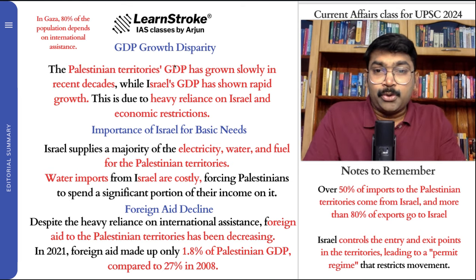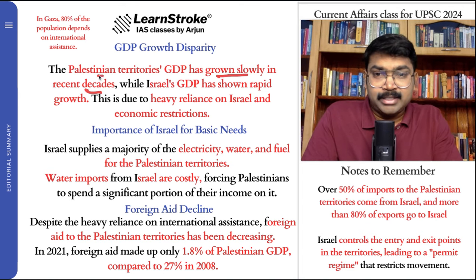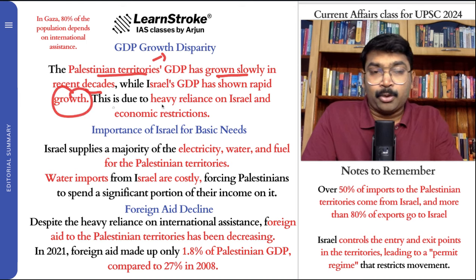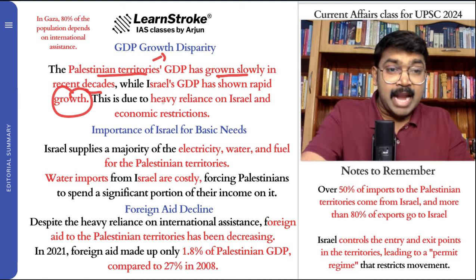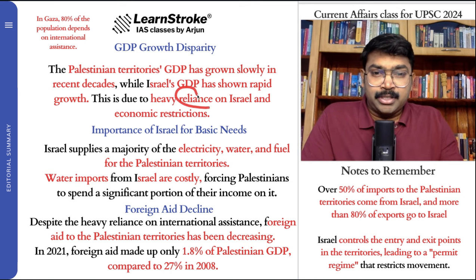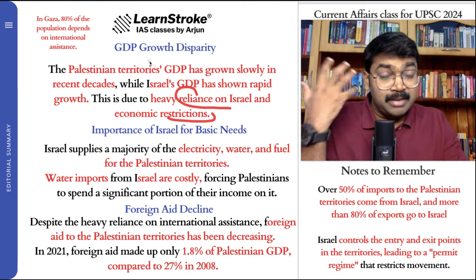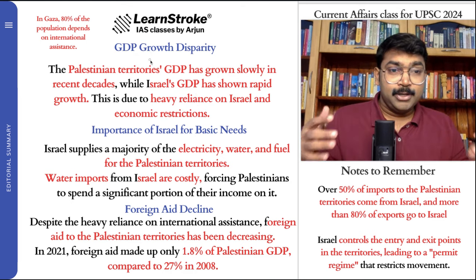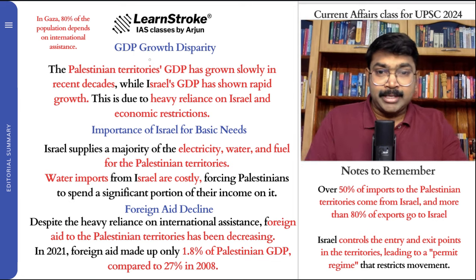You should know that the Palestinian territory's GDP has grown slowly in recent decades. Palestine's GDP is increasing, but Israel's GDP has rapid growth. Obviously, Israel is a much better and bigger player. The main problem is heavy reliance on Israel and economic restrictions. Palestine's GDP is not increasing because it is dependent on Israel. It is completely dependent on Israel. So how will it rise?